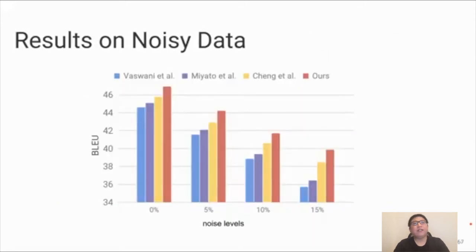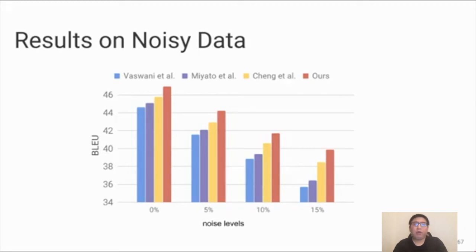Now, to verify the robustness of our approach, we add synthetic noise to the clean validation set. To do that, we randomly replace a word with a similar word according to the similarity of their word vector. We repeat the process in a sentence according to a predefined noise level, ranging from 0%, which represents the original sentence, to 15%, as shown in the x-axis of this figure.